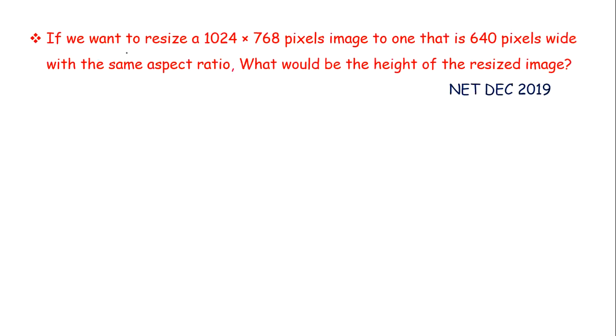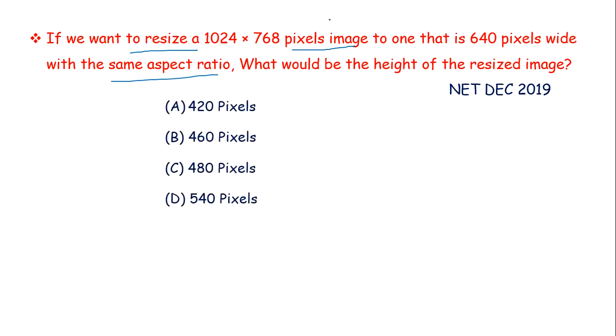Next is, if we want to resize a 1024 by 768 pixels image to one that is 640 pixels wide with the same aspect ratio, what would be the height of the resized image? Now here we have aspect ratio of an image.